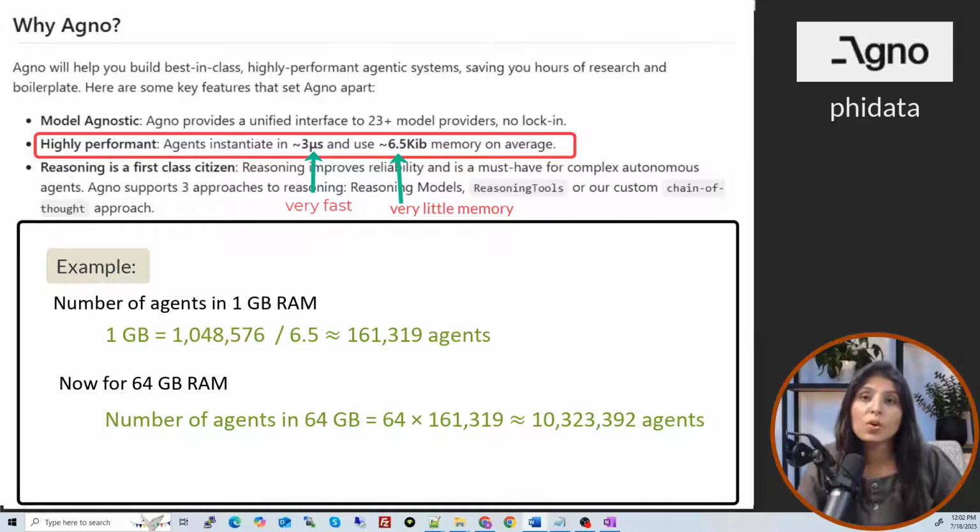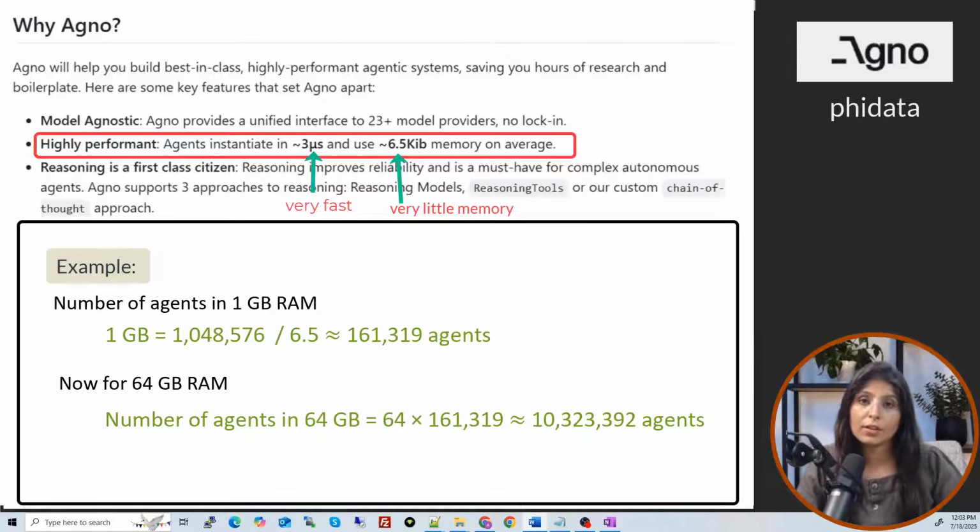So in simple words, this means we can handle huge workloads without crashing our system, and we can build agentic AI apps that can serve millions of users at once. In short, we can say with EGNO, agents are created very fast and each agent uses very little memory. And this is very helpful when you're building apps that need many agents working together or apps that serve lots of users at the same time, right?